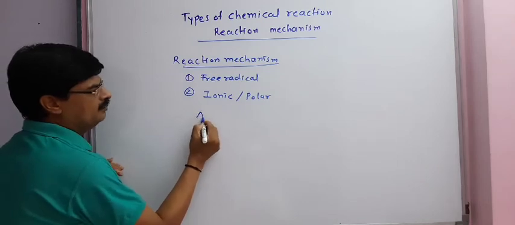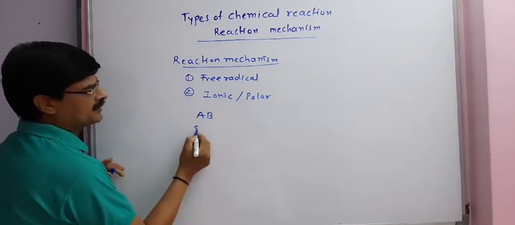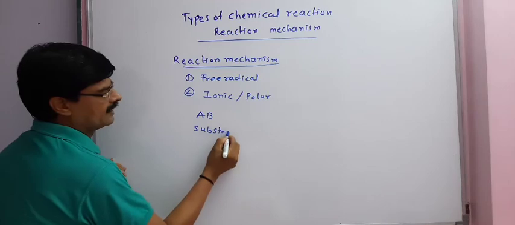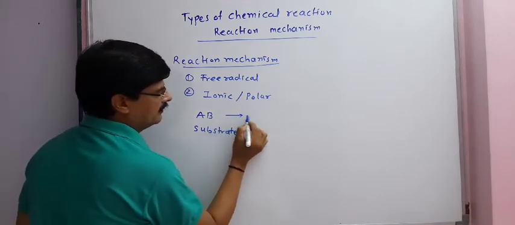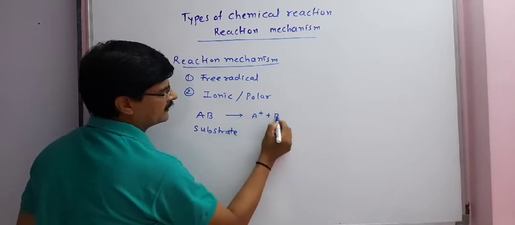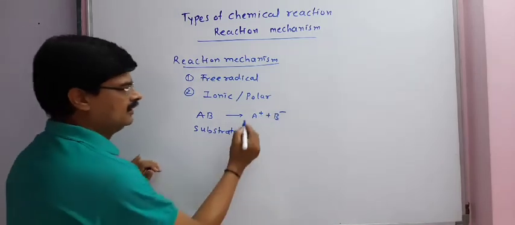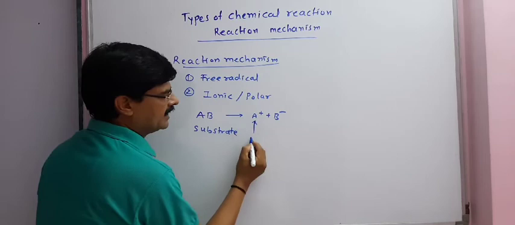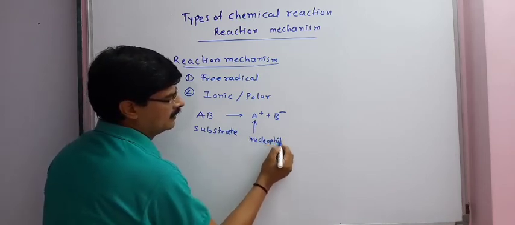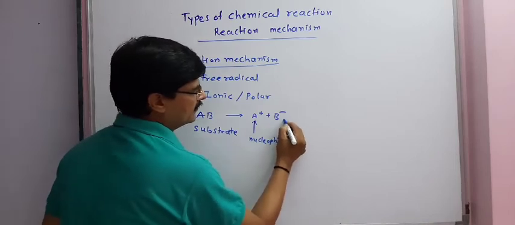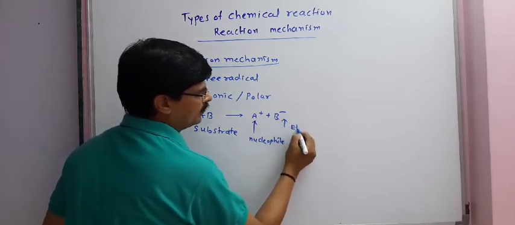An example of a polar substrate: AB gives A plus and B minus. So A plus is attracted by a nucleophile and B minus is attracted by an electrophile.